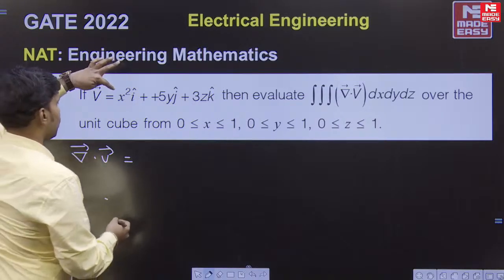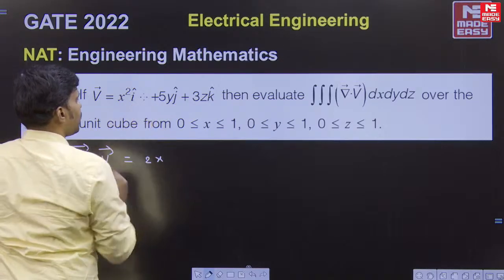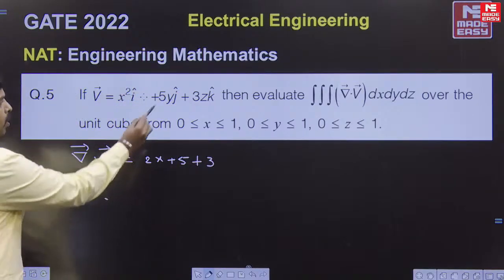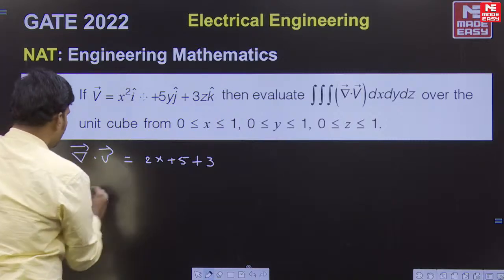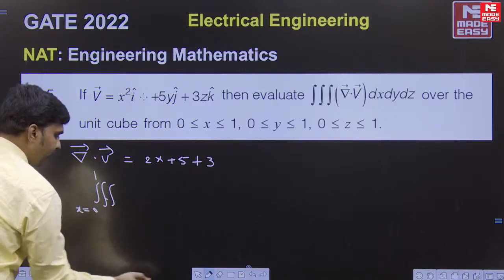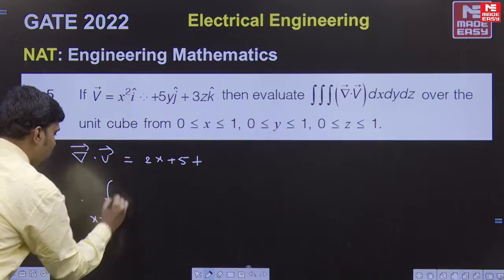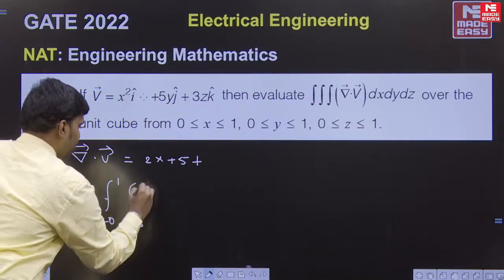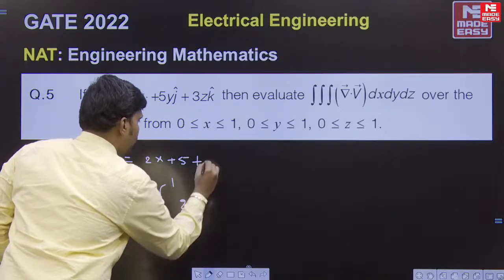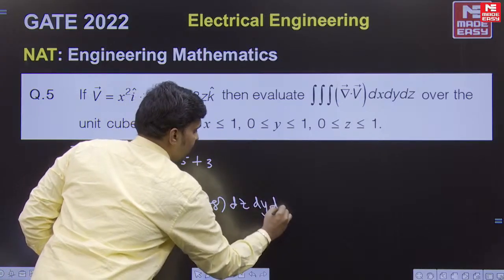So dou by dou x of the i component is 2x, and dou by dou y of this, there is no plus y, so dou by dou y is plus 5, and this is plus 3 here, right? Because dou by dou z of 3z is 3. So this is what you have to integrate. Now the triple integral: x varies from 0 to 1, y varies from 0 to 1, z varies from 0 to 1, of 2x plus 8 dz, dy, and then dx.